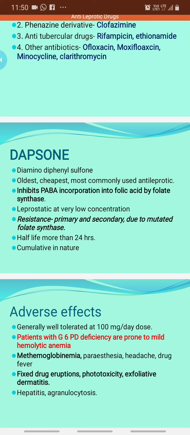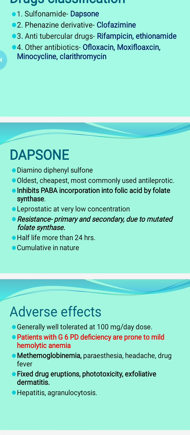Adverse effects. Just like sulfonamide, we have to check G6PD status, glucose-6-phosphate dehydrogenase status. If the patient is deficient, that can lead to hemolytic anemia. It is generally well tolerated at 100 mg per day dose, and rarely dapsone can cause methemoglobinemia, paresthesia, headache, fixed drug eruption, phototoxicity, exfoliative dermatitis, and much more rarely hepatitis and agranulocytosis. But don't forget the G6PD deficiency status in such patients, that can lead to hemolytic anemia.